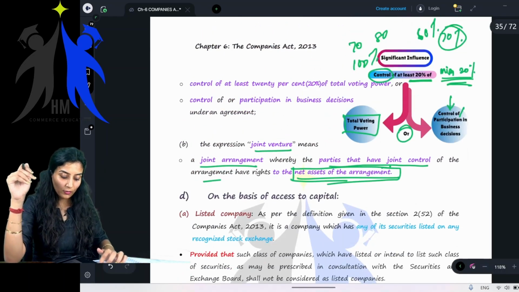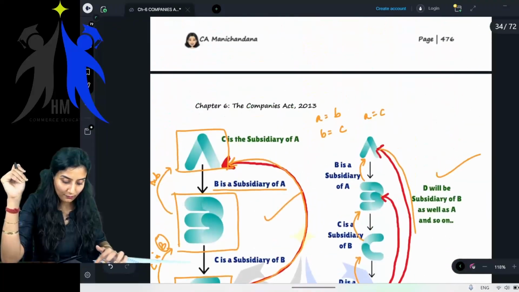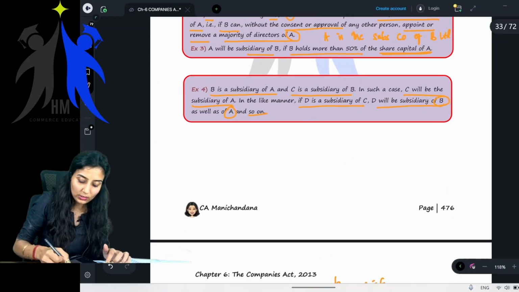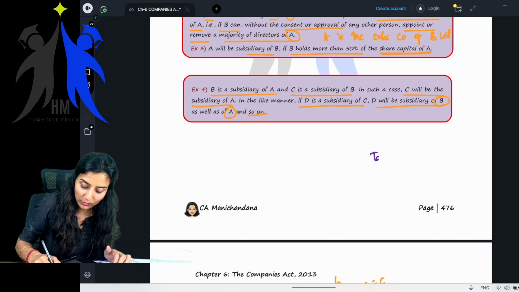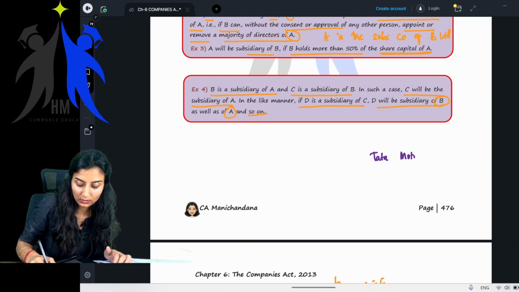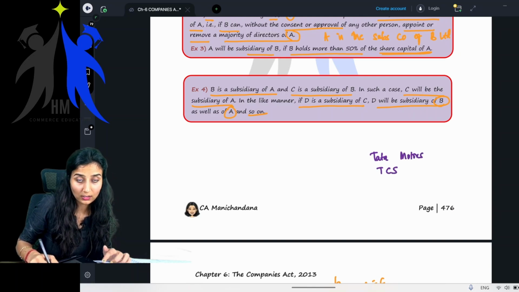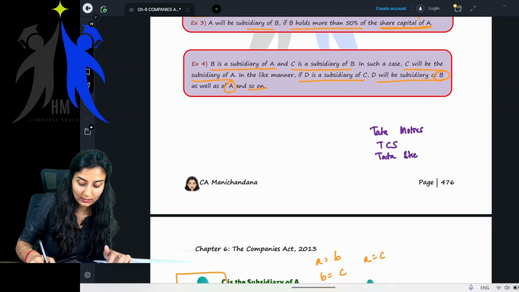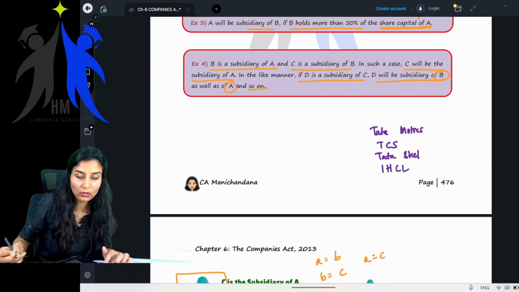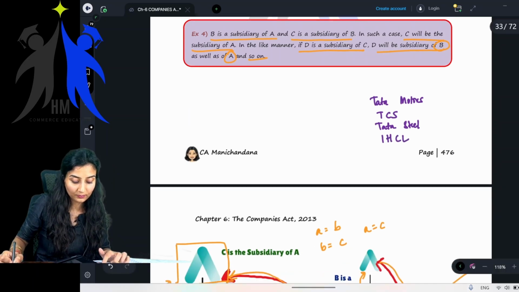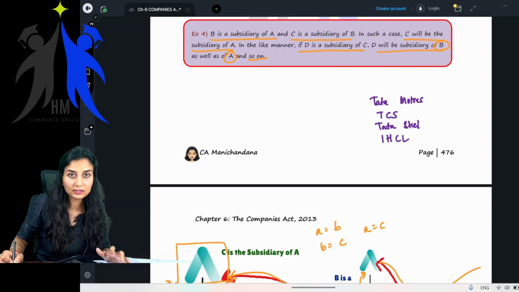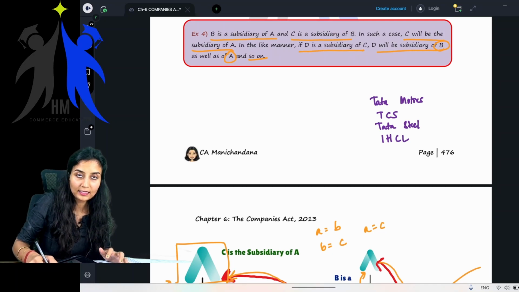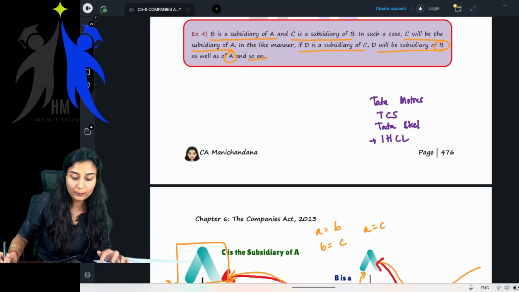Okay, children, before this, let me give you certain examples of holding and subsidiary company. You know Tata Motors? Yes, Tata Motors. You know TCS, Tata Consultancy Services. Yes, you know Tata Steel. You know IHCL, Indian Hotels Company Limited. All the Taj hotels and the Ginger hotels, the Gateway, Vivanta, all of these come under IHCL. Those are the brands, whereas this is the company, Indian Hotels Company Limited.